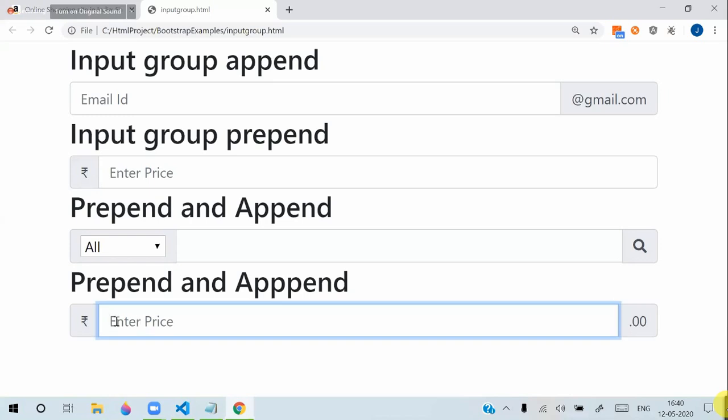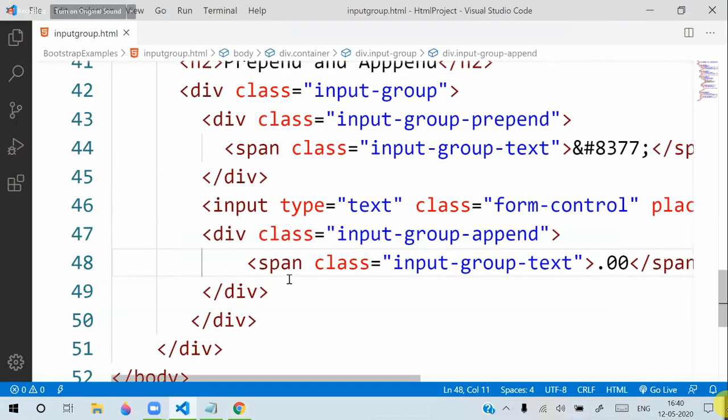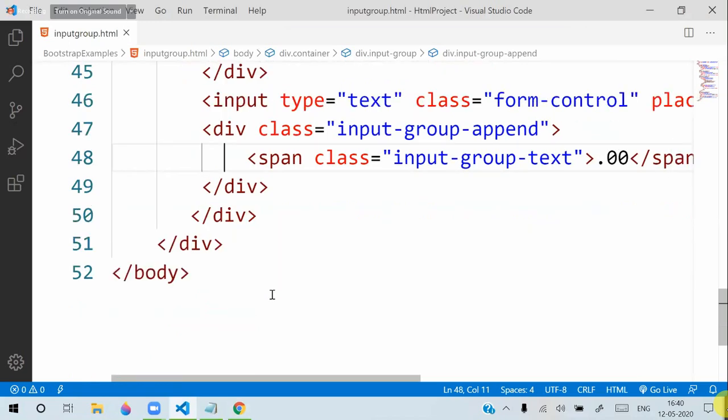This is the left side, that is rupee. Right side, this is different. This is the input group text. So how are we defining the input group text? Whenever you are writing foreground or background, suppose I am going to style.